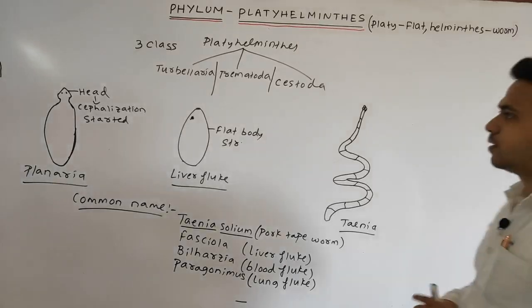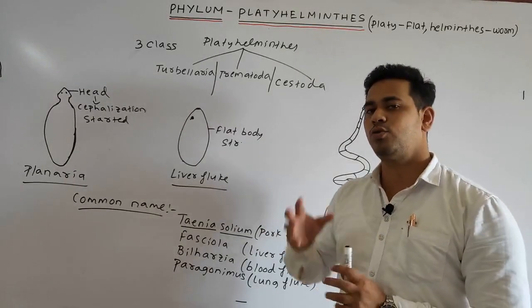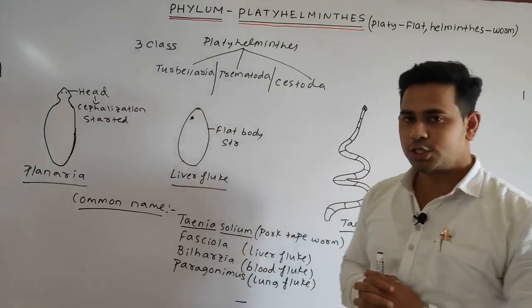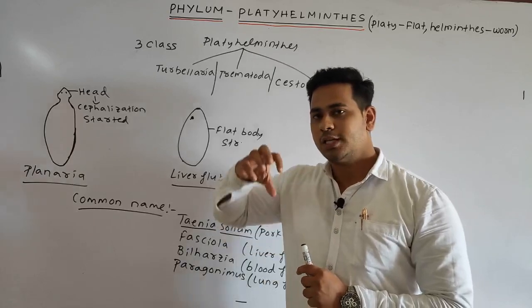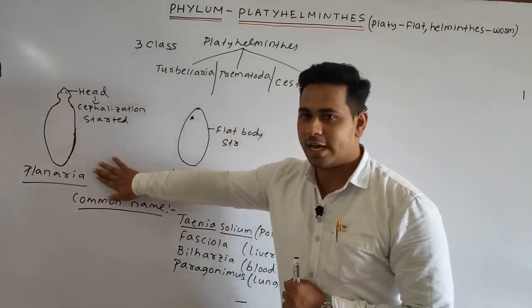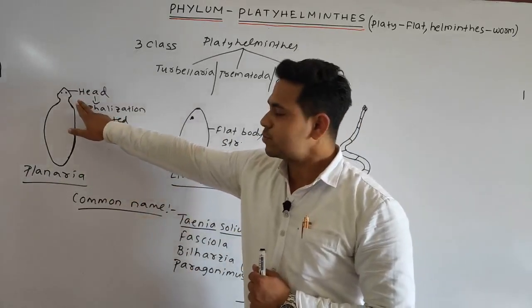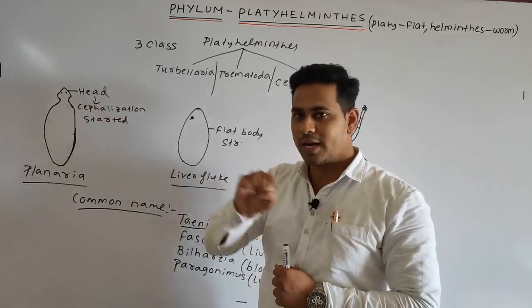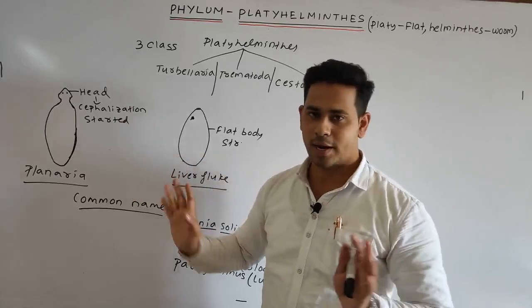Lastly students, by the help of the diagram we try to understand the concept. As we discussed, cephalization begins, which means the initiation of the head has started. Suppose we are taking the case of the planaria. You can see in the diagram a small head. So we can say the initiation of the head is taking place. That is why it is written the cephalization begins. We are taking the example of planaria.